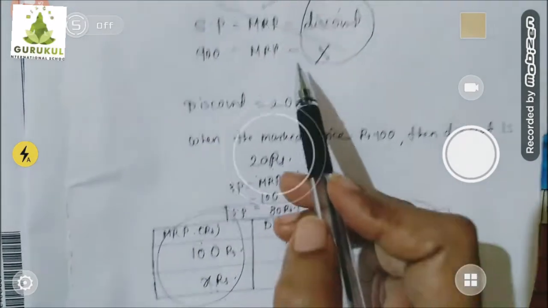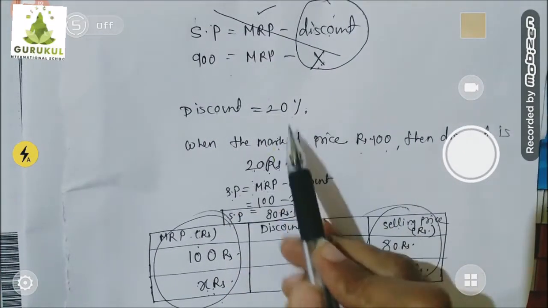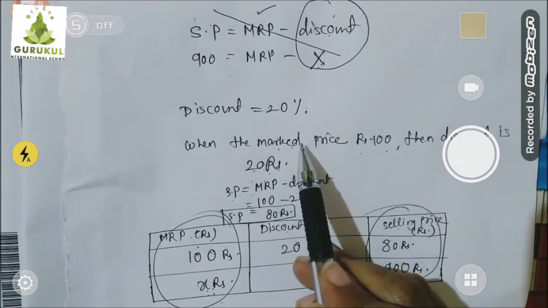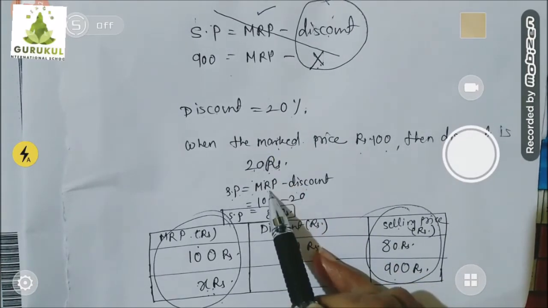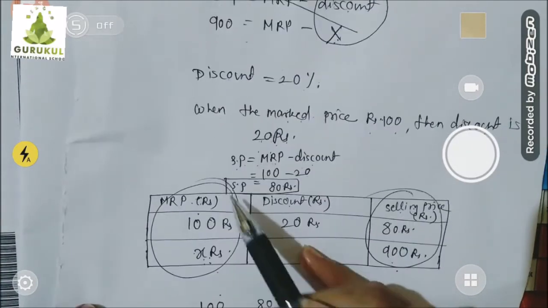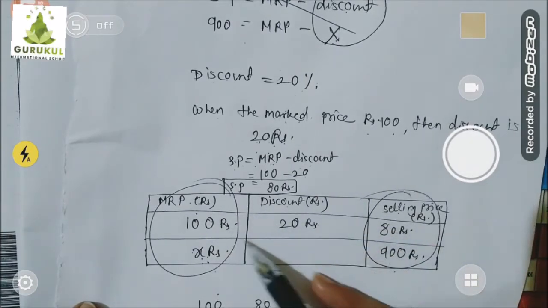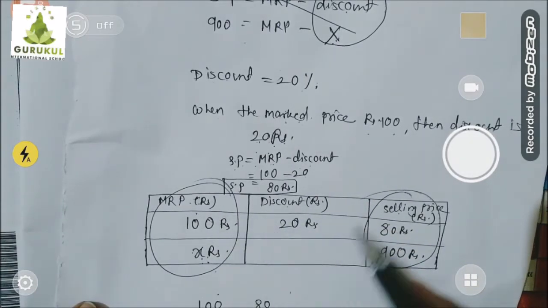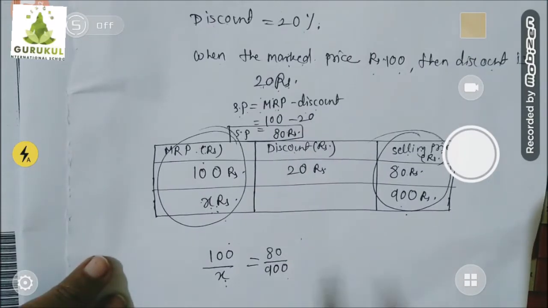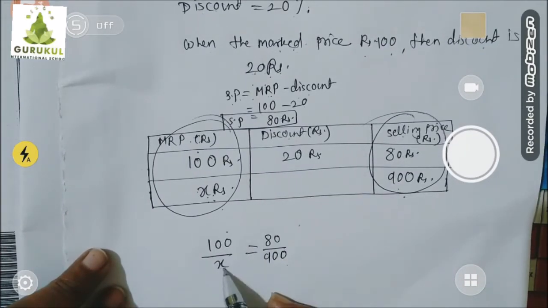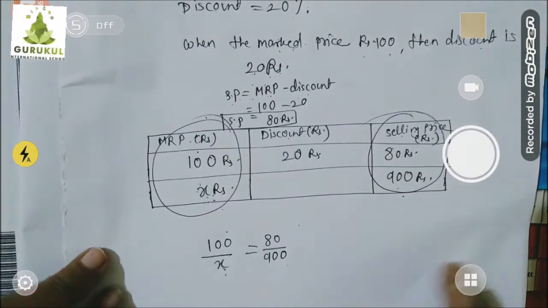So step 1, with the help of this, find out its respective mark price, discount and selling price, and then by using such a table, which I am not going to present on the final paper sheet, we can easily find out this ratio. Once you cross multiply, you will get the respective mark price. Okay, so let's start. I am going to use it.